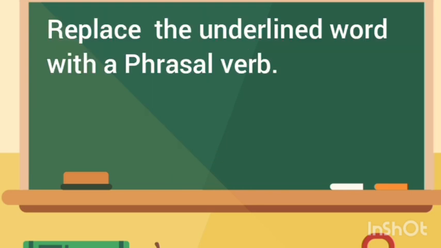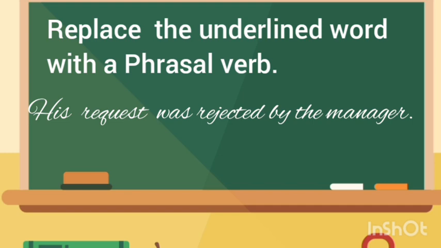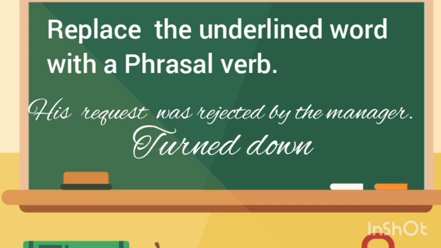One more type they will give you: replace the underlined word with the phrasal verb. They will give you the meaning and ask you to find the phrasal verb. For example: his request was rejected by the manager. Rejected is the word given here. The options are turned in, turned to, turned down, turned up, right? So turned down is the answer. Rejected means turned down, right?